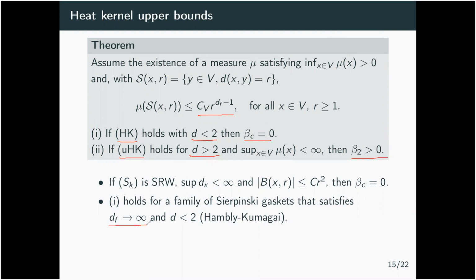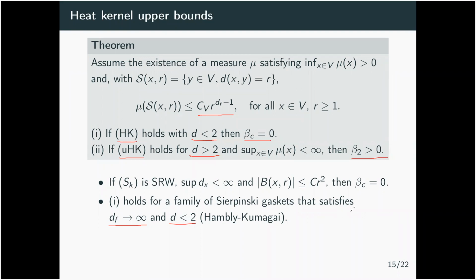So they will have a volume growth which is arbitrarily large, but still the spectral dimension will be strictly less than 2. So this is a case which will not be covered by the first point, because we always asked the volume to be smaller than quadratic.